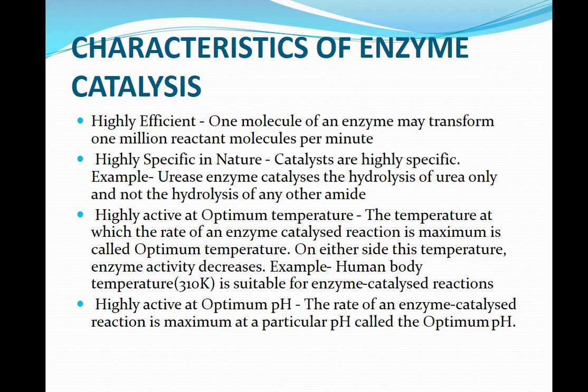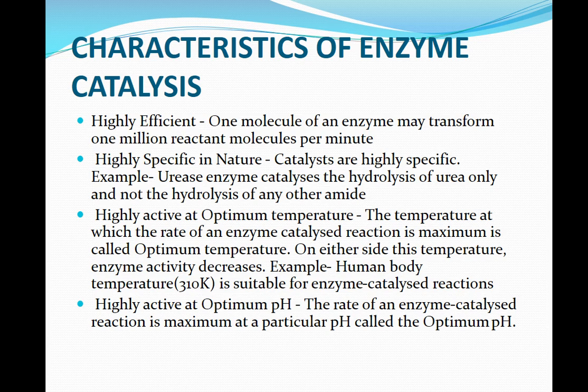Highly active at optimum temperature. The temperature at which the rate of an enzyme catalyzed reaction is maximum is called optimum temperature. If the temperature increases or decreases from this value, then enzyme activity also decreases. For example, human body temperature, 310 Kelvin, is suitable for enzyme catalyzed reactions.